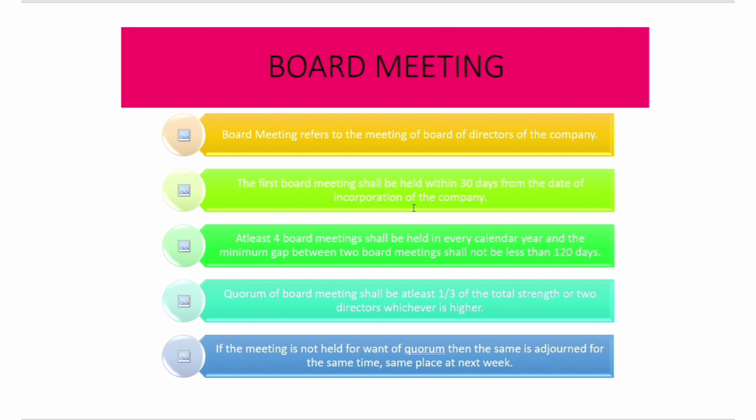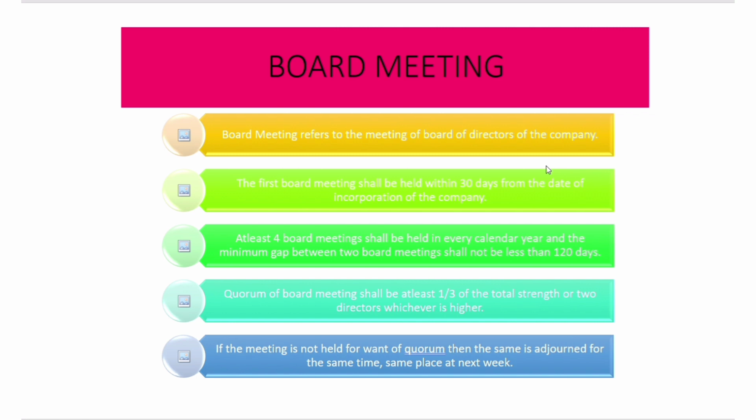Quorum of a board meeting shall be at least 1/3 of the total strength, or 2 directors, whichever is higher. Quorum means the members who should be present in the board meeting should be 1/3. Let's say there are 100 members, divided by 3, that is 33.3. We cannot count a member as 0.3, so let us round it off to 34. 34 members should be present to conduct a board meeting, or 2 directors is enough, whichever is higher.